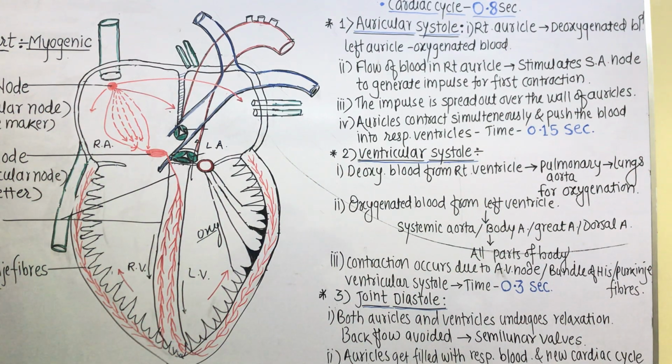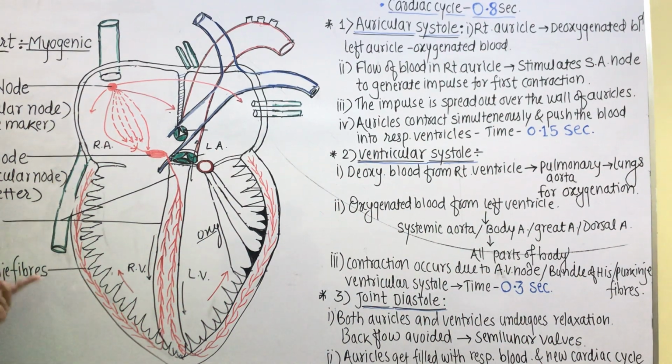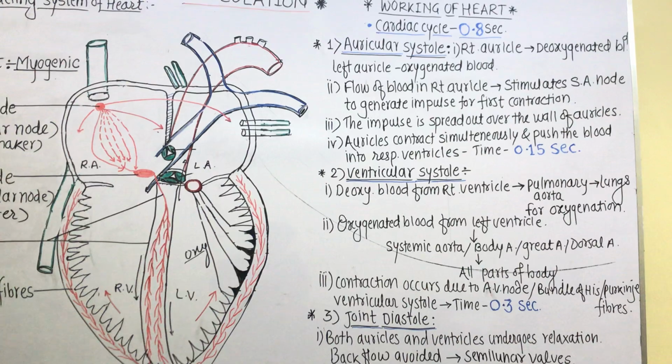Now the entire cardiac cycle is of duration 0.8 seconds. Means within 0.8 seconds, both the auricular and ventricular systole as well as joint diastole occur in the heart. Now let's discuss the auricular systole. Auricular systole means exactly what? The contraction of both the auricles at the same time. That is called auricular systole. Now what exactly happens during auricular systole?